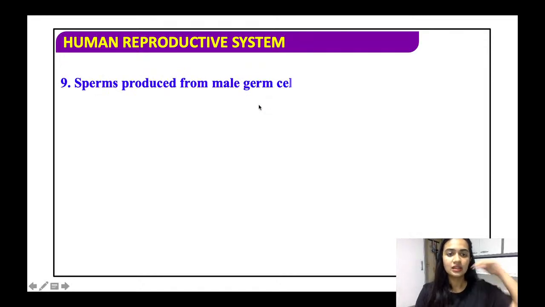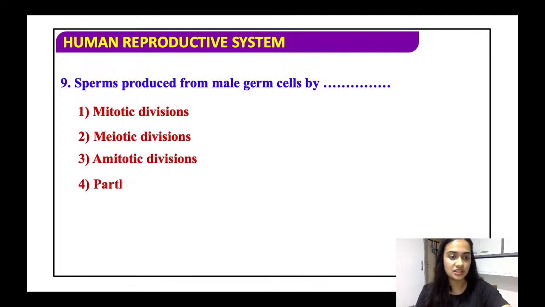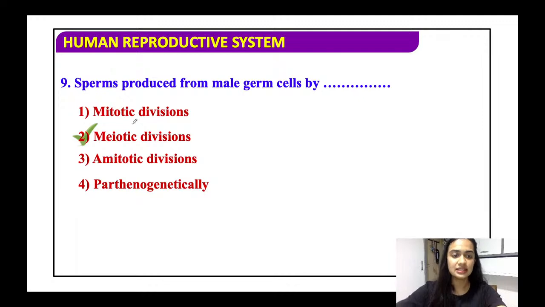Fine. Sperms are produced from the male germ cells by: mitotic division, meiotic division, amitotic division, or parthenogenetically. So sperms are produced by meiotic division, because meiosis is a form of reductional division.